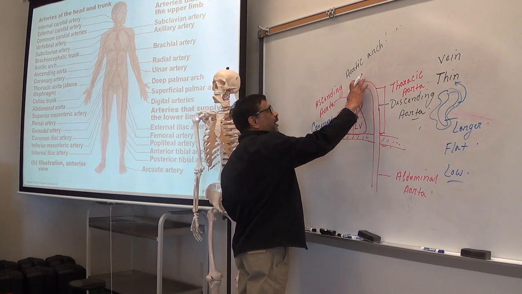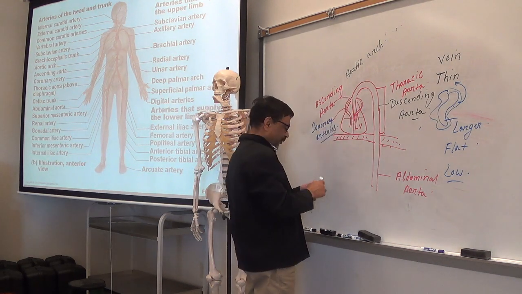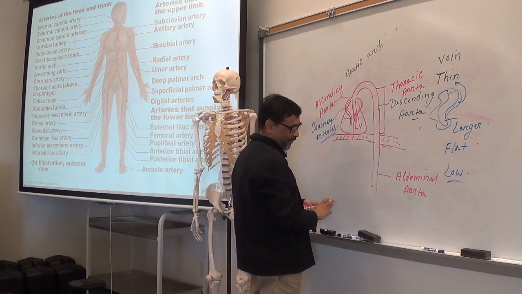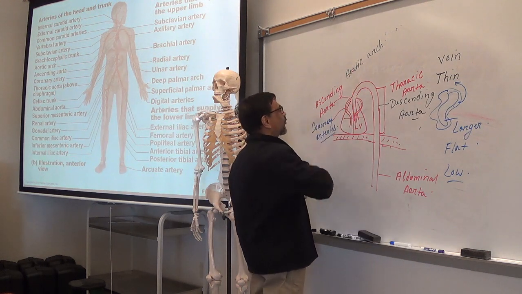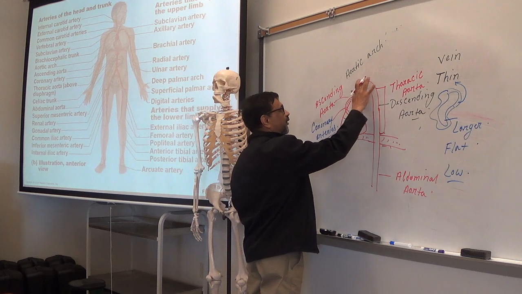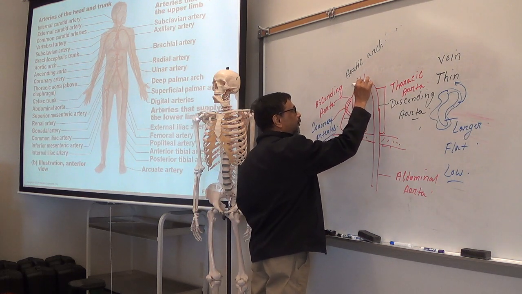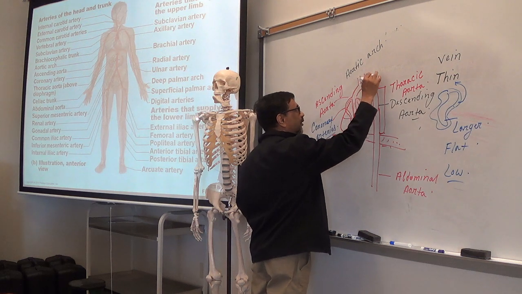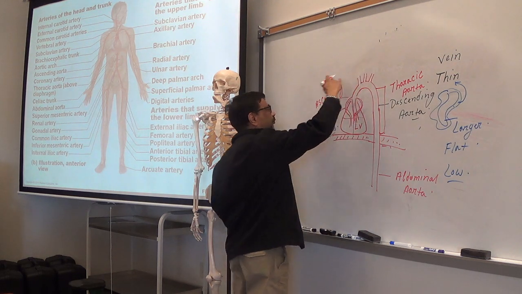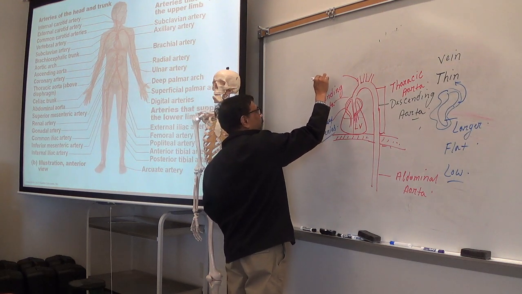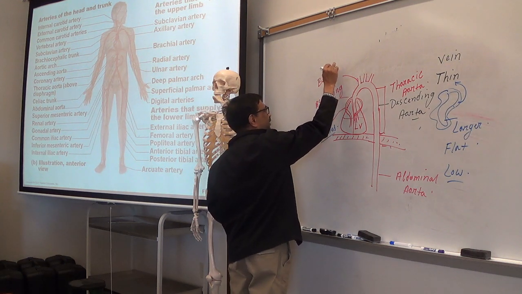From the aortic arch, how many arteries arise like this? Three. Okay. So, three important arteries. 1, 2, 3. Okay? This is called the brachiocephalic. Yes.